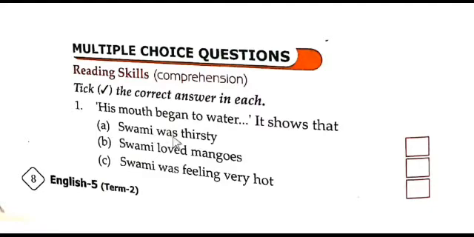Option A, Swami was thirsty. B, Swami loved mangoes. C, Swami was feeling very hot. So dear students, can you guess which one is the correct option among these three? So option B is correct. Swami loved mangoes. So when he heard about the mangoes, quite naturally his mouth began to water.